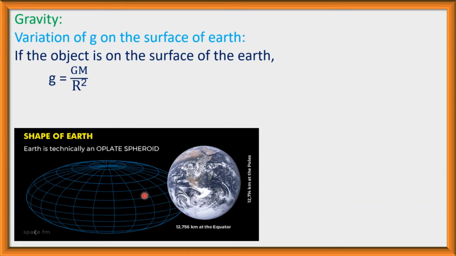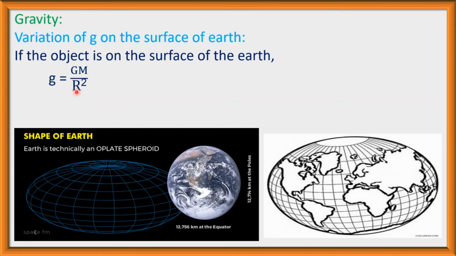It is an oblate spheroid. So the radius of the earth is not the same everywhere; on the surface of the earth the radius is not equal. Here the polar region and here the equator.